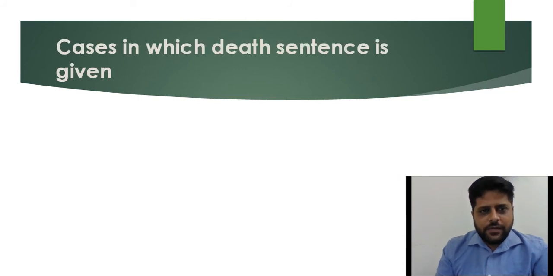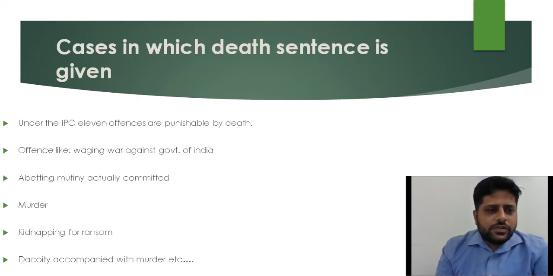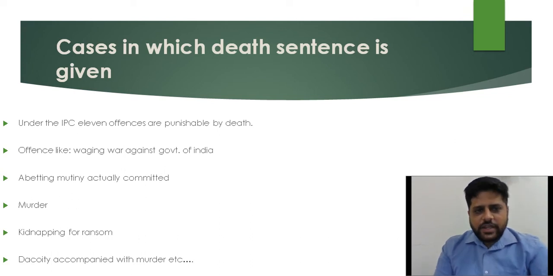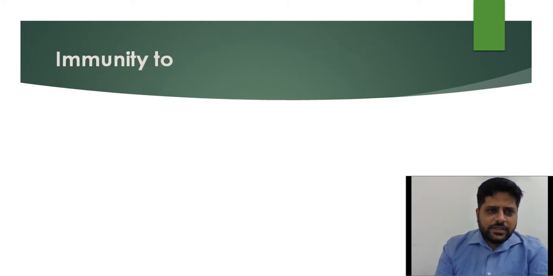Now we'll see under what kind of offences the death sentence has been given in the Indian Penal Code. You'll see offences like waging war against the government of India, abetting a mutiny actually committed, murder, kidnapping for ransom, and dacoity accompanied with murder. In all these offences, the punishment of death is mentioned. Now moving to our next punishment.